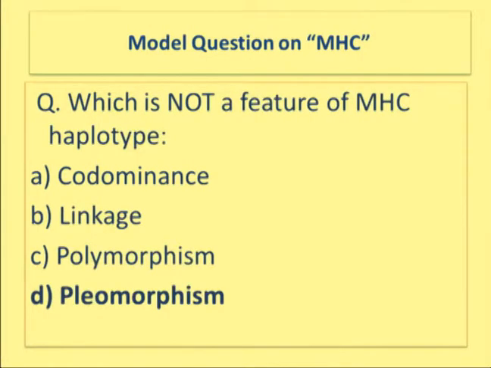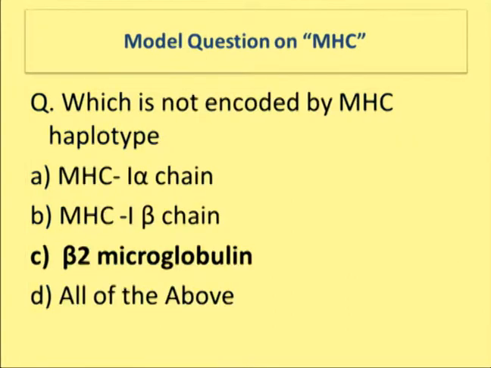Now there is an important molecule that is known as the major histocompatibility complex. First we see the questions and then we'll discuss the various features of the major histocompatibility complex. Which of the following is not a feature of MHC haplotype? MHC stands for major histocompatibility complex. A is codominance, B is linkage, C is polymorphism, and D is leomorphism. Actually, leomorphism is something that is not a feature of MHC haplotype.